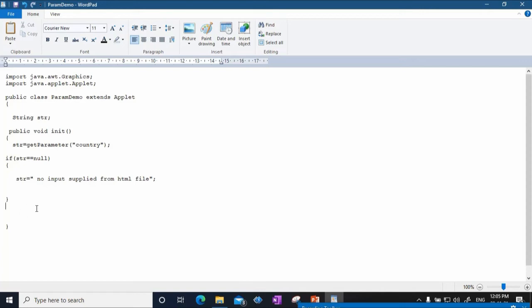Otherwise, str is equal to, we'll just print this, the value from HTML file is plus str.